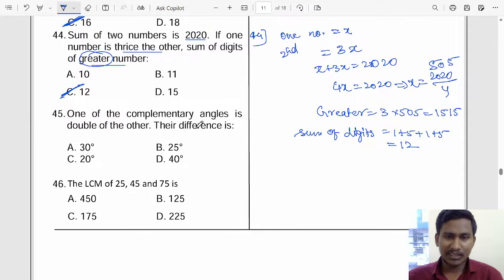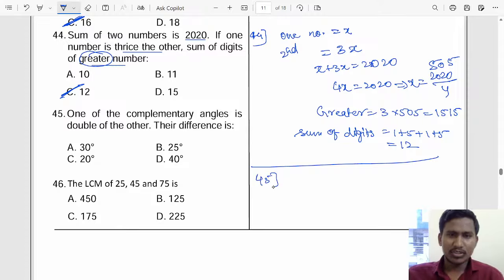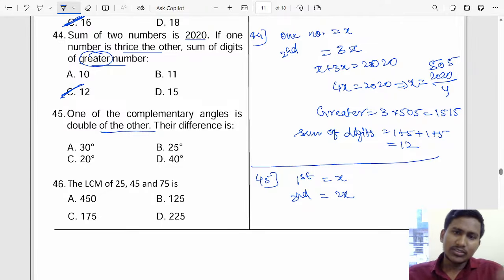Write it down, nothing to worry about. Let us take the first angle as x. One of the complementary angles is double the other, so if one is x, the second will be 2x.